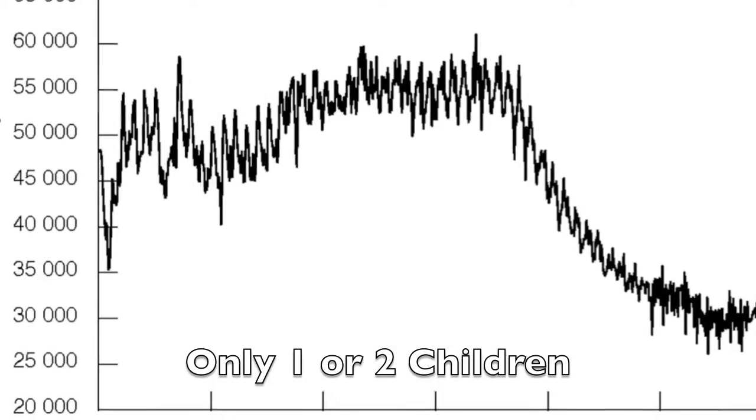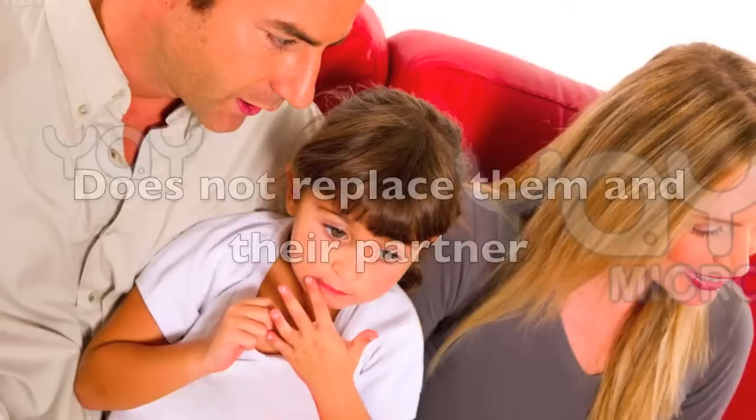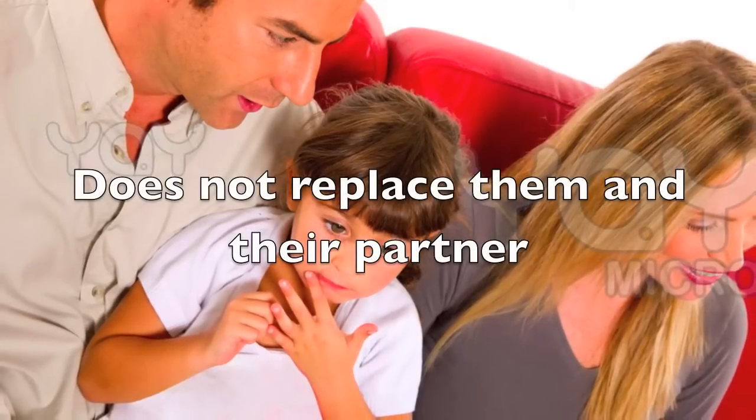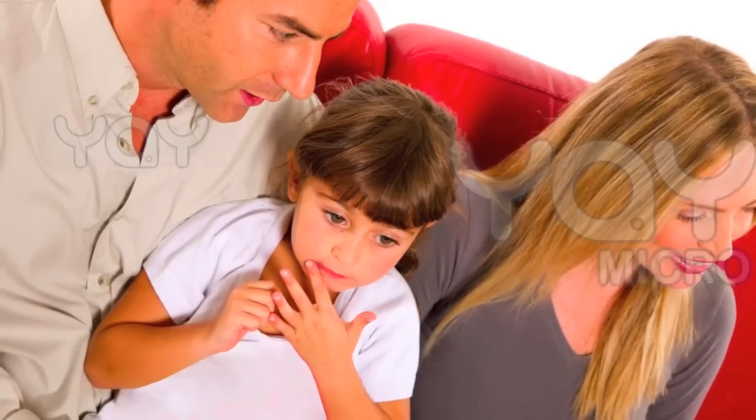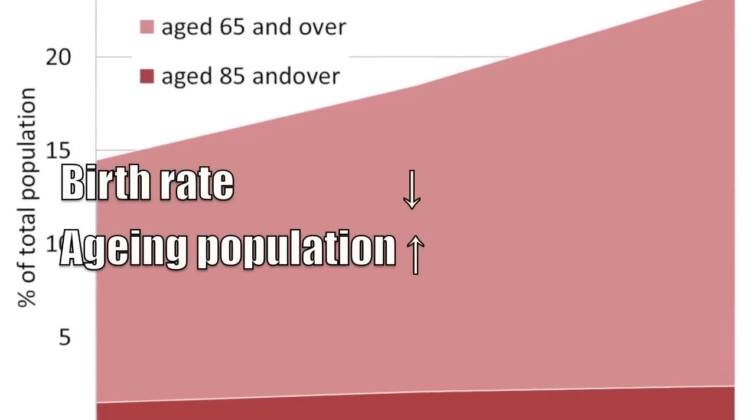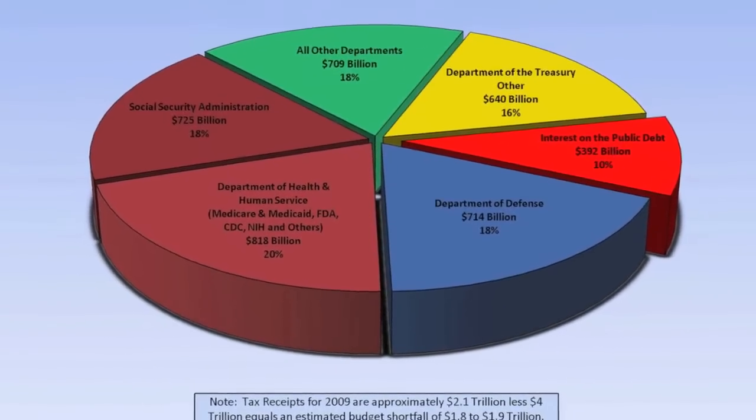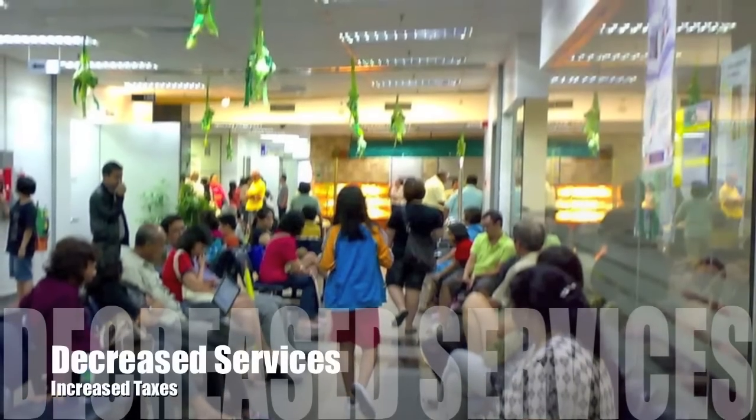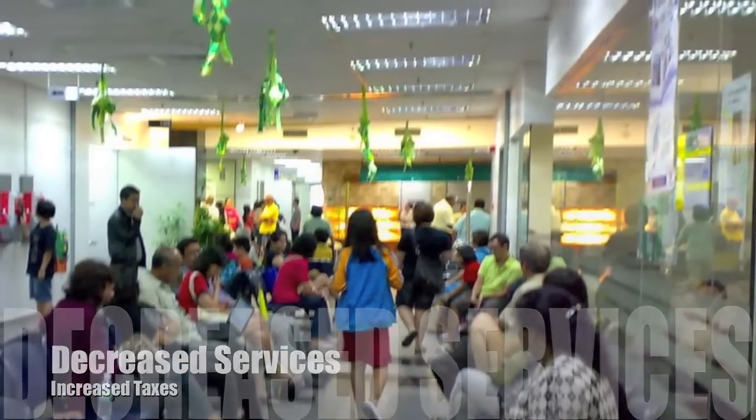This results in them tending to only have 1 or 2 children, and this is not enough to replace themselves and their partner. Advances in medical technology have allowed women to better control their rates of conception and childbearing. With a lower birth rate and an increasing aging population, it is going to be difficult to pay for social programs and healthcare in the future. This will result in increased taxes and possibly decreased services provided by the government.